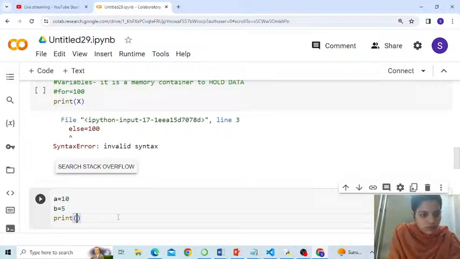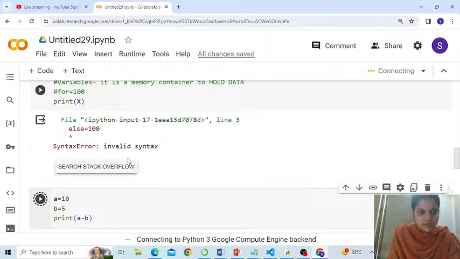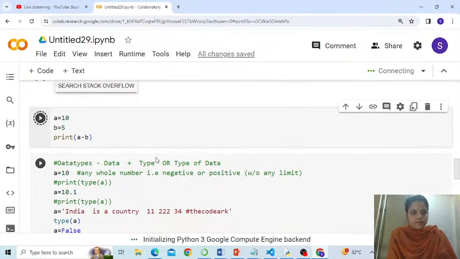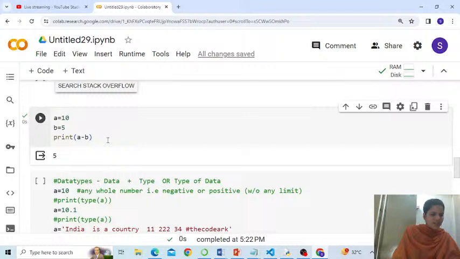If I say a minus b, yes ma'am, okay, let's go, quick. Bharat, the problem was for some reason my Visual Studio Code was working too slow behind. That's the reason I just switched to Colab. Is it okay? Executing it. This is just to check. But am I lagging now? No, I don't think so, guys. Is it still lagging? Quick.